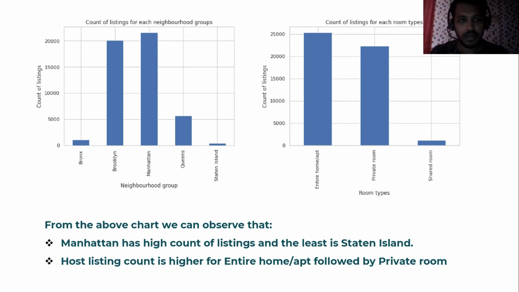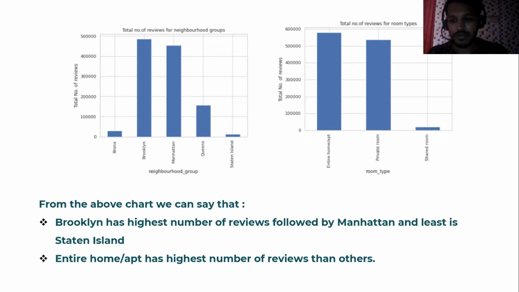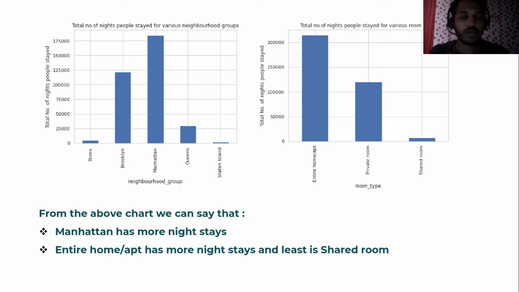count of listings. And here we can see the total number of reviews from different neighborhood groups. For example, Brooklyn has the highest number of reviews, and in room types, entire room or apartment has the highest number of reviews. And if you see the total number of nights that people stayed in each neighborhood group, we can say Manhattan has the highest number of nights that people stay, and in room types, entire room or apartment has the highest number of nights that people stayed.